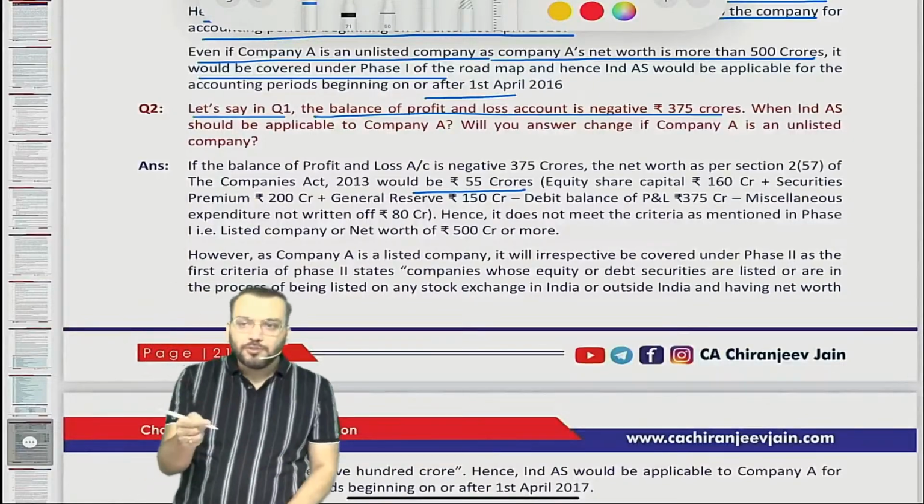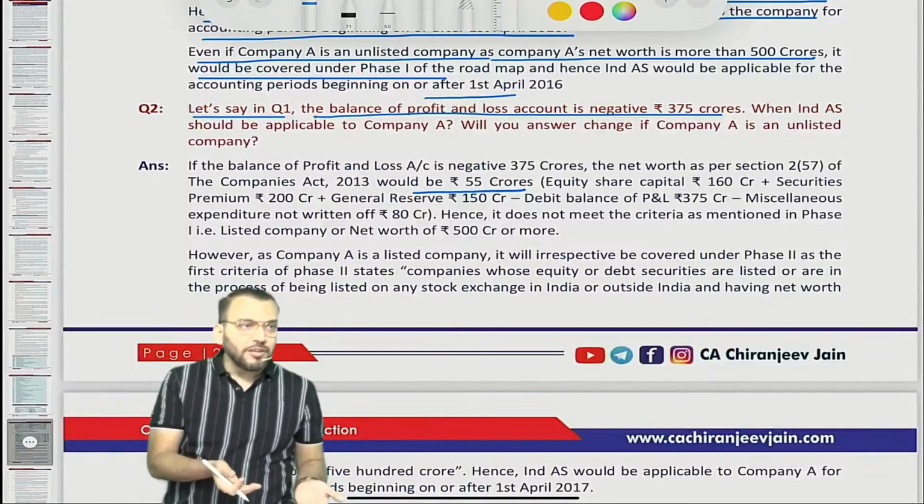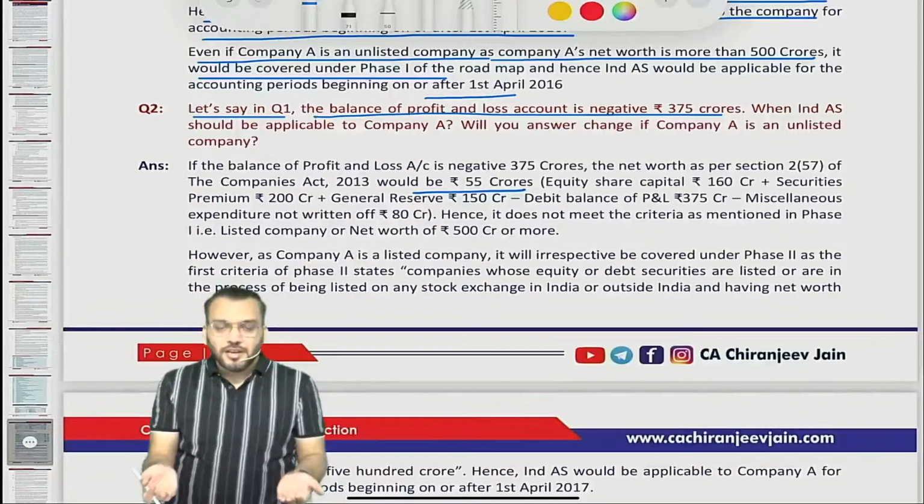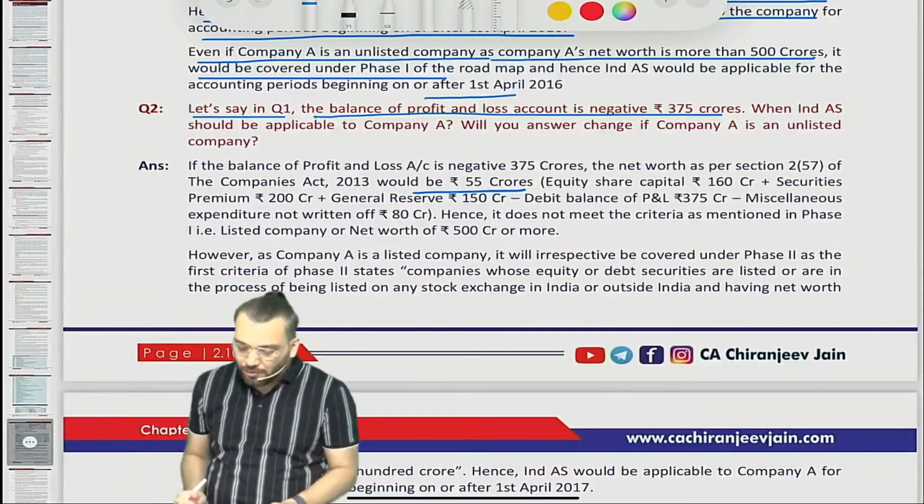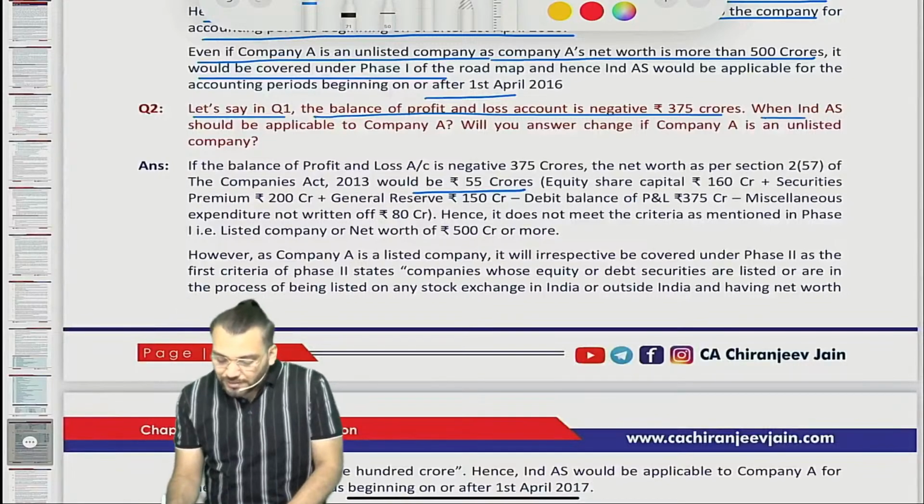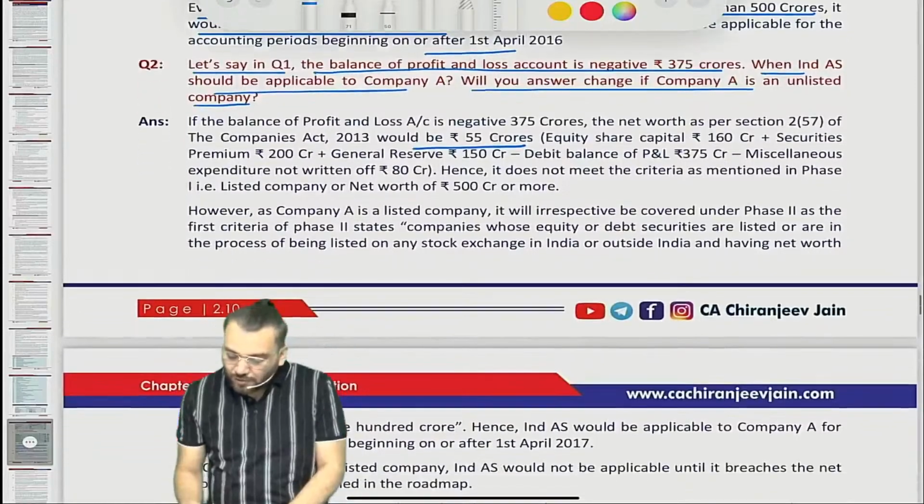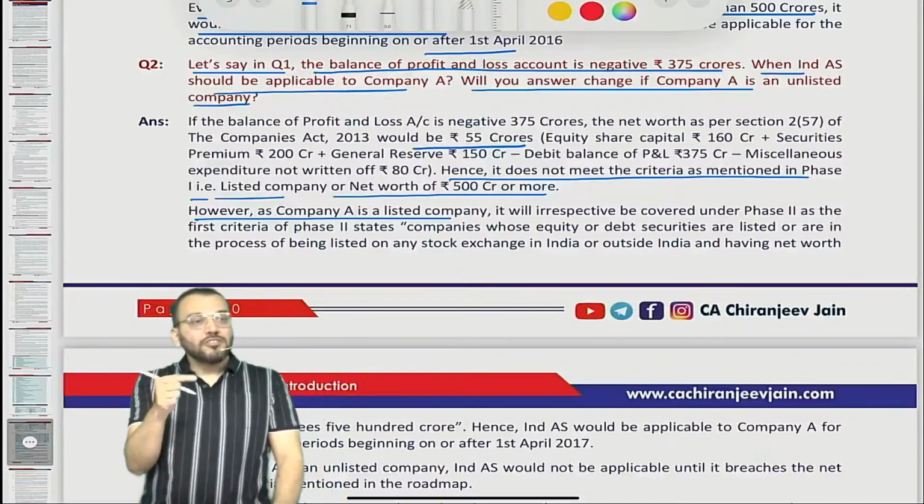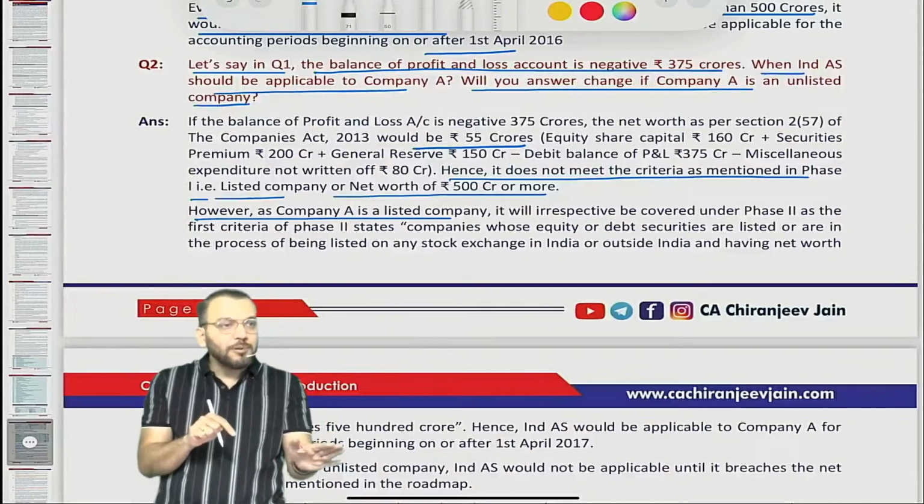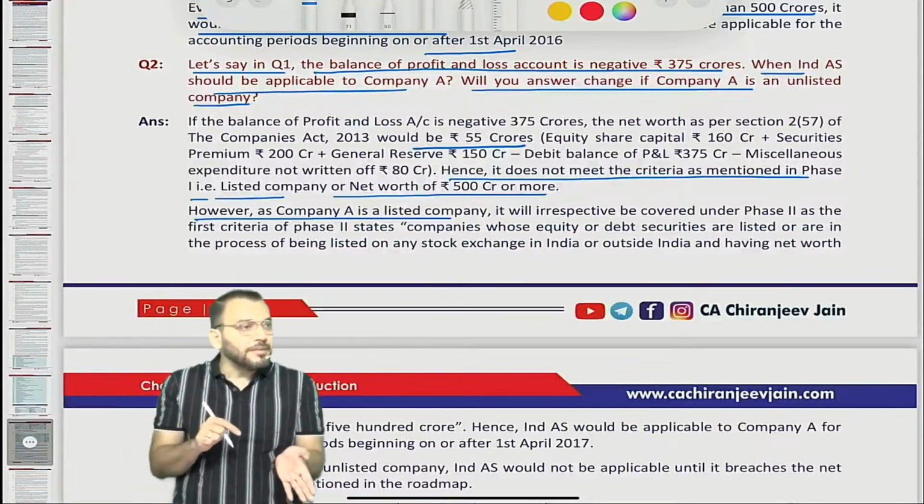If the net worth becomes 55 crore, it will not fall under phase 1 as well as phase 2. Therefore, Ind AS will not be applicable to such a company. So when should Ind AS be applicable, and how does the answer change if the company is an unlisted company? Let's see. It does not meet the criteria mentioned in phase 1, listed company or net worth of 500 crore or more. However, as company A is a listed company, phase 1 is not applicable, but from phase 2 Ind AS will be applicable.